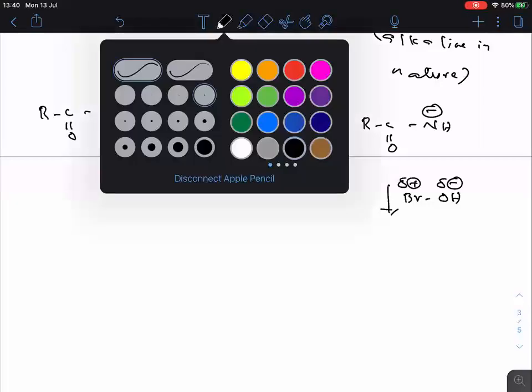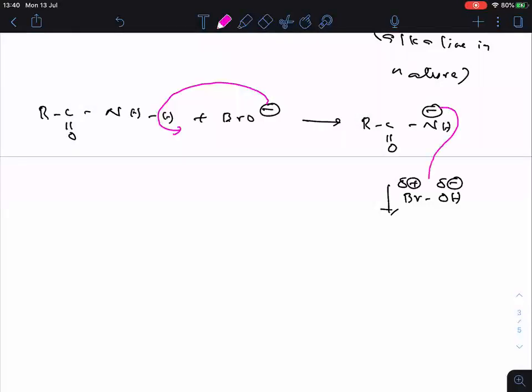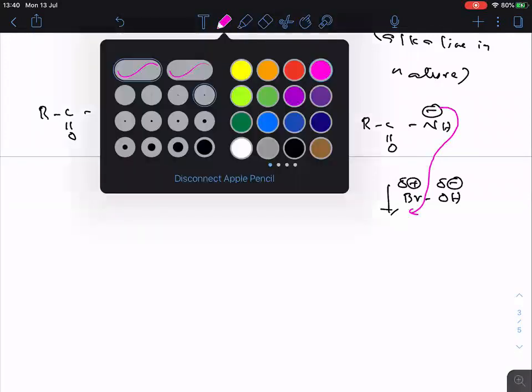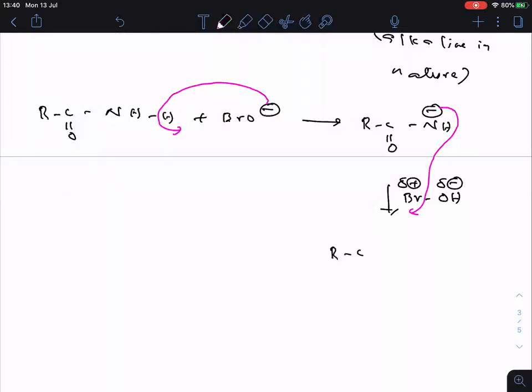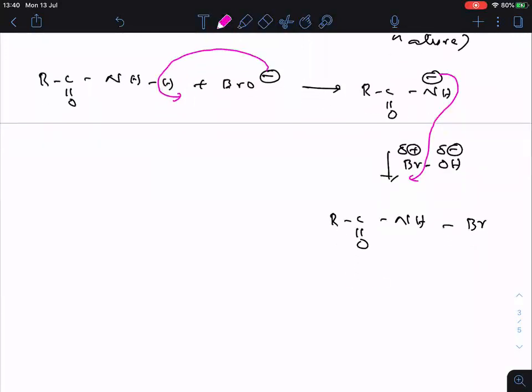This negatively charged nitrogen will take bromine from here. So now R, C double bonded O, NHBr. This is your bromamide.